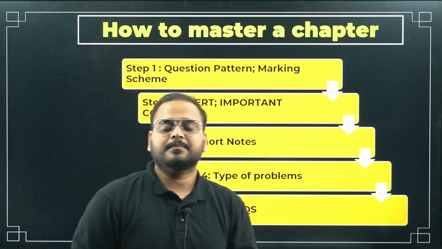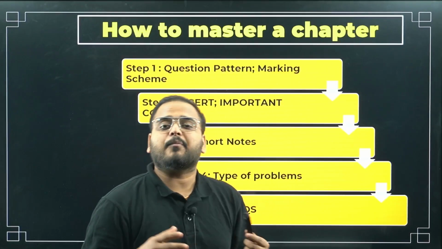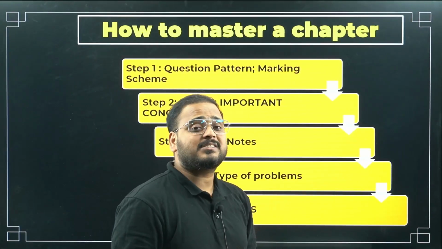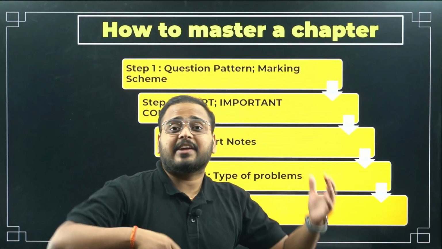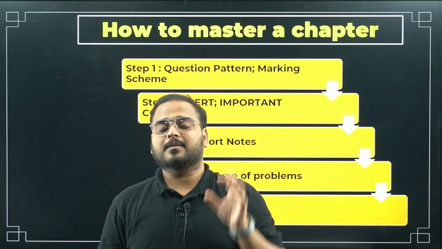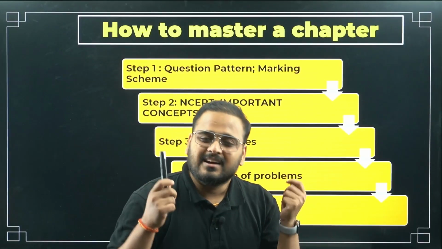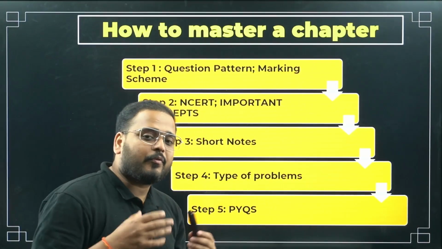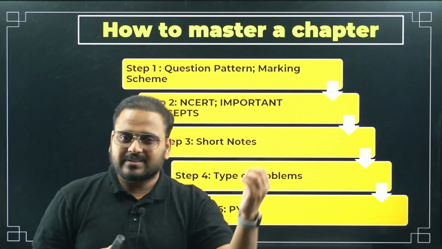For example, let's say I take AP. So in AP, what type of questions are coming? Sir, more questions are coming from the nth term, or they are also asking the first negative term of the given AP. Or they are asking us to find the ratio of the terms in the AP. So you know the question pattern. Because we don't have the time of 1 year, we don't have 300 days left, we have only 3 months left, so we have to be smart in our preparation. We'll try to find the more predictive type of questions.